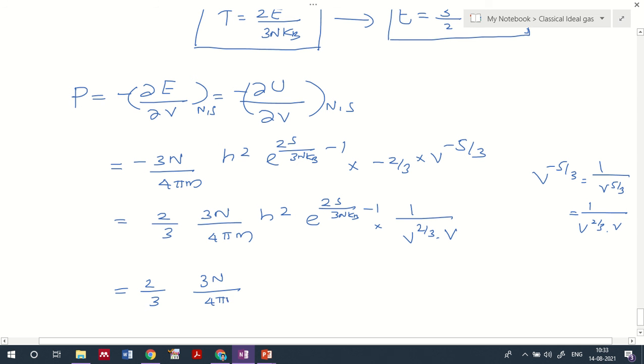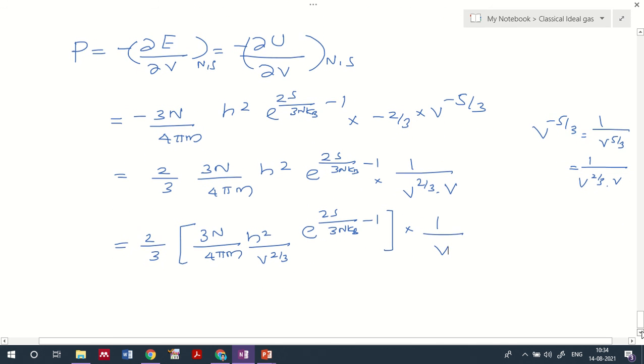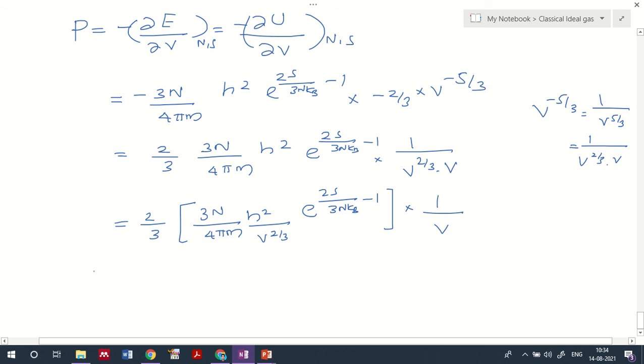So I'll be having the value corresponding to that, that is 2/3 into 3N/4πm, h squared divided by V raised to 2/3, e raised to 2S/3NkB minus 1. And this term we know is the energy representation, so this is basically E. Into that there will be one more term, 1 by V. So the term in the bracket I can represent in terms of E, so that I will be getting P equal to 2/3 E by V.